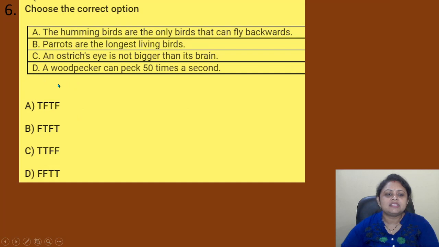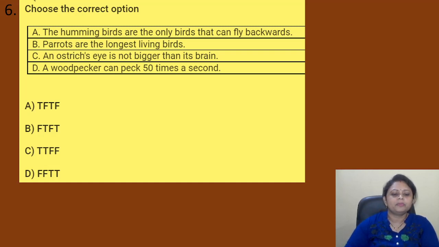A, the hummingbirds are the only birds that can fly backwards. B, parrots are the longest living birds. C, an ostrich's eye is not bigger than its brain. D, a woodpecker can peck 50 times a second. So options are A, T, F, T, F. B, F, T, F, T. C, T, T, F, F. D, F, F, T, T.